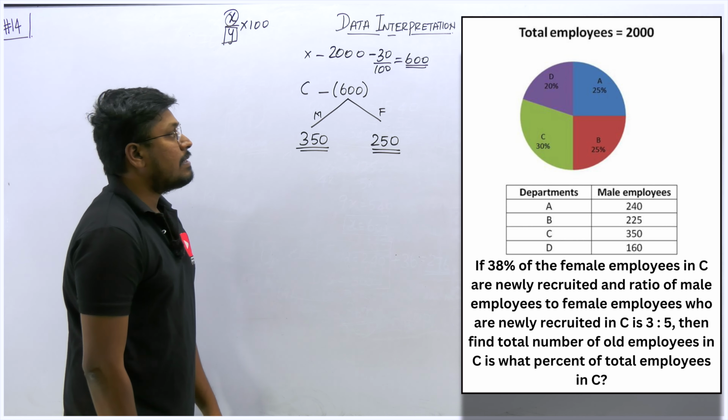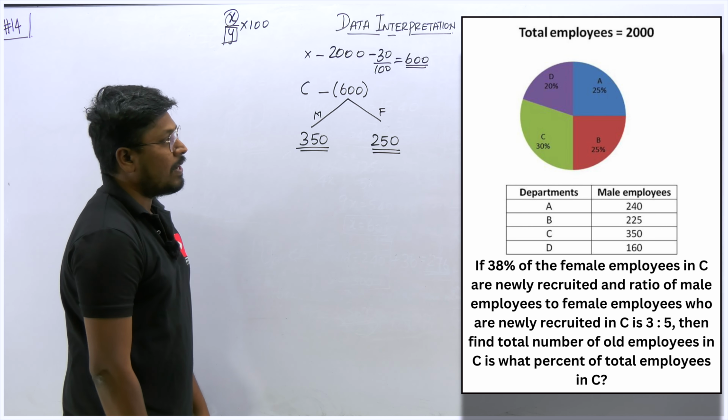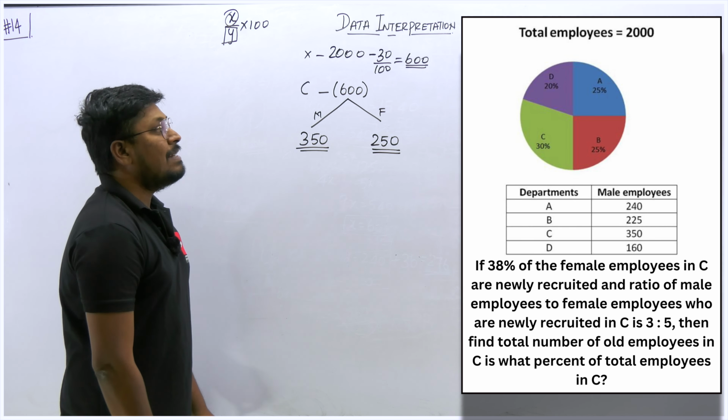Now they are saying 38% of female employees in C are newly recruited. So out of this 250, 38% of female employees are newly recruited. So we find 38% of 250, which is 2.5 into 38. This will be 95. So 95 females are newly recruited.